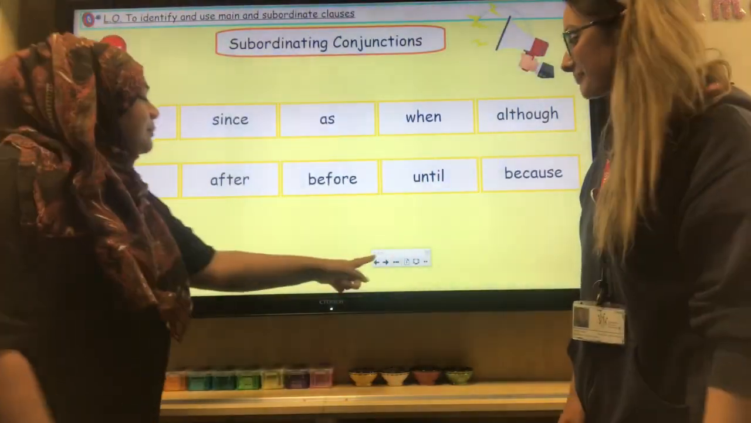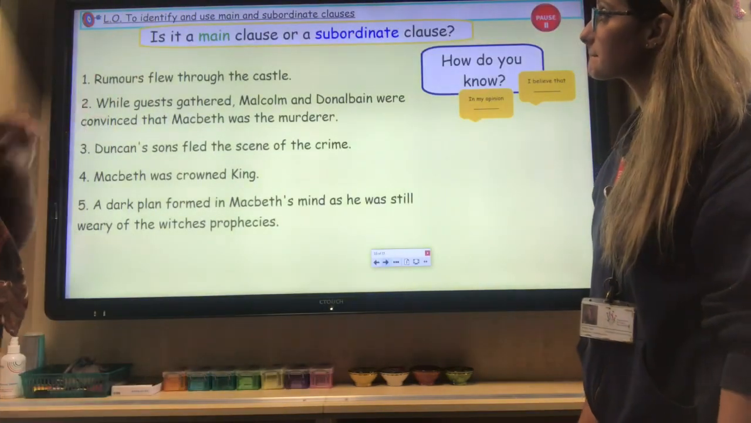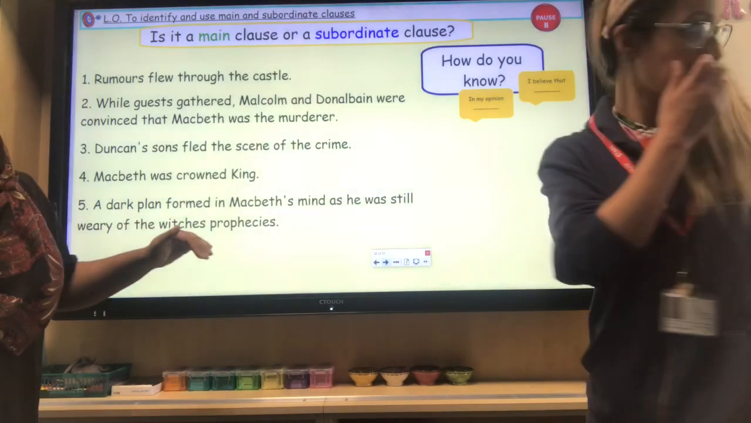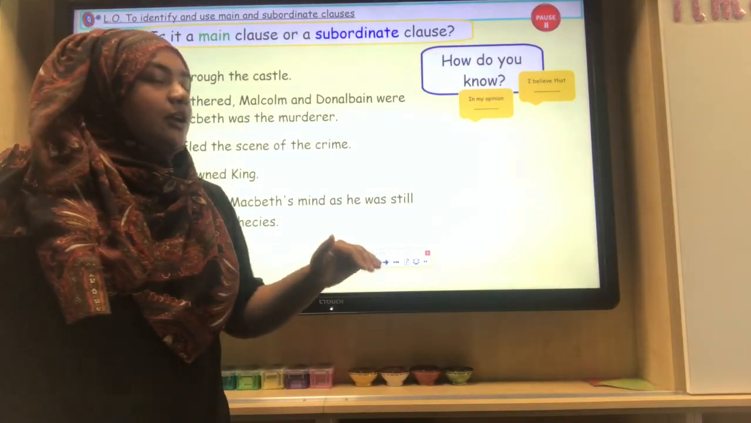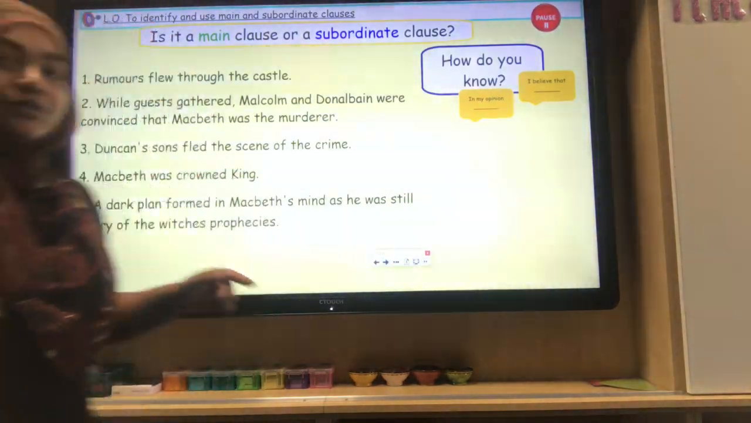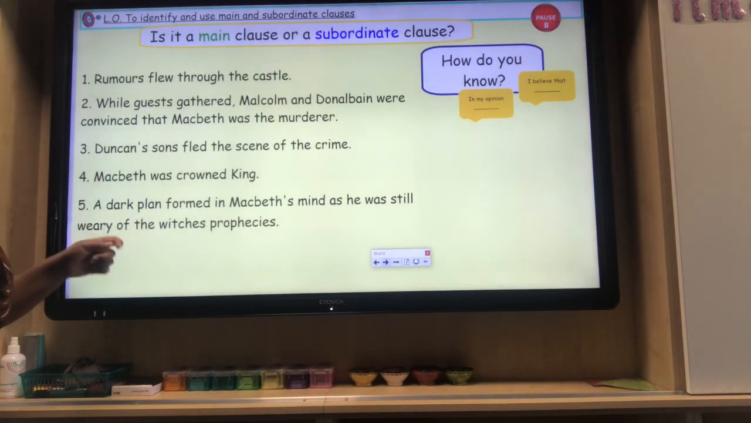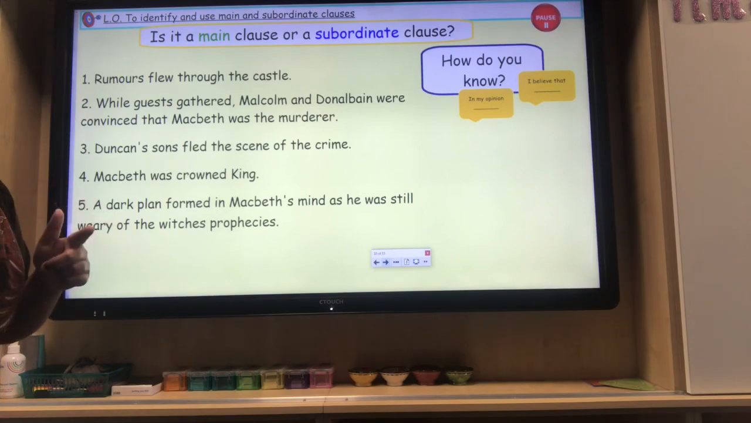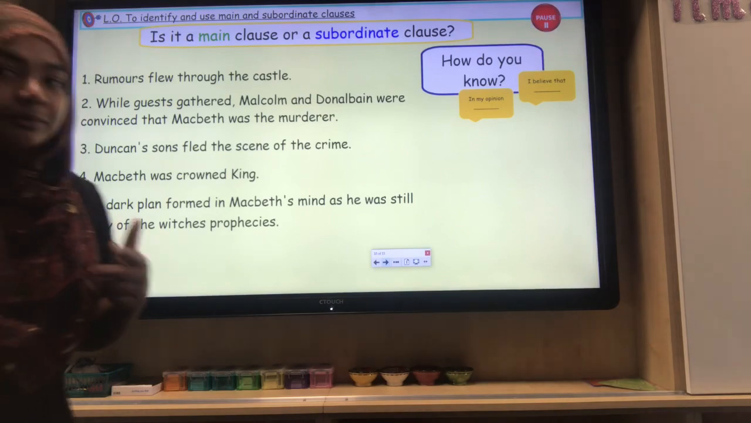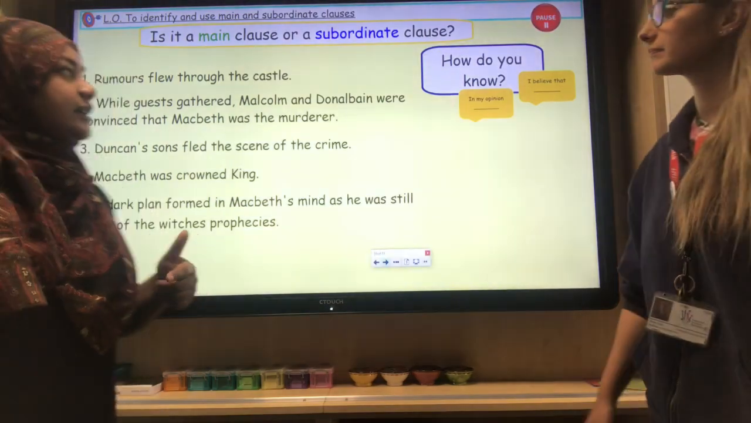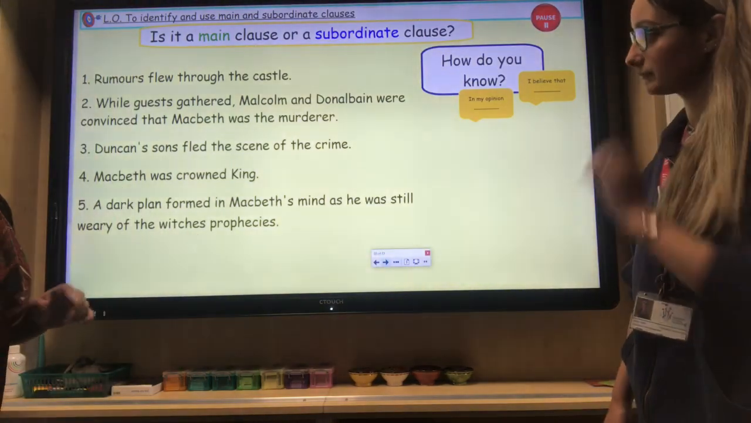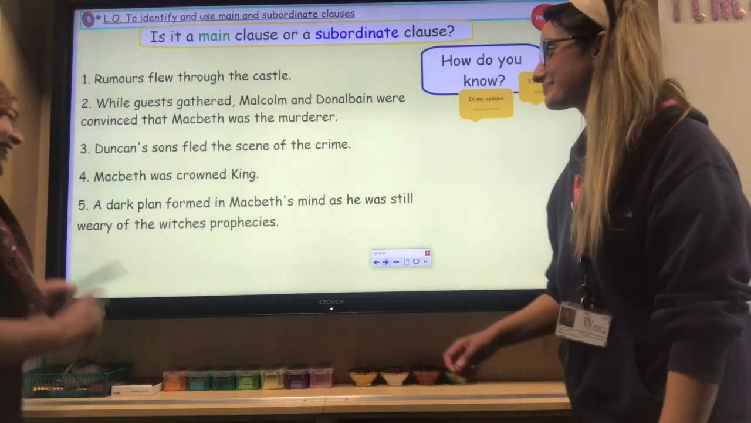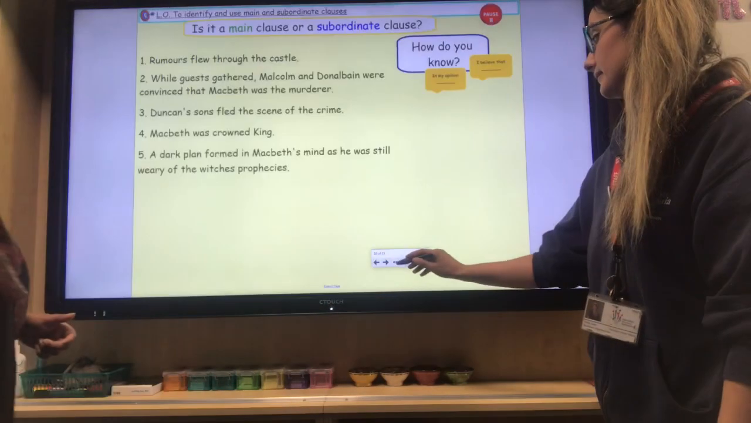Okay, so let's move on. Is it a main clause or is it a subordinate clause? Here you've got five sentences in total. You need to pause the video here and have a read of each of the sentences and decide, is it a main clause? Does it make sense on its own? Or is it a subordinate clause? Does it contain a subordinating conjunction? Have a go, pause the video here, and then Mrs. Gale, are you ready to do the honours? Right, main or subordinate?